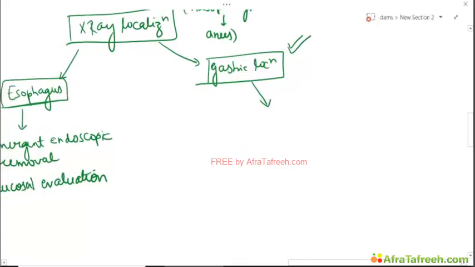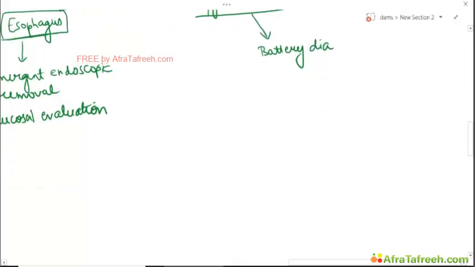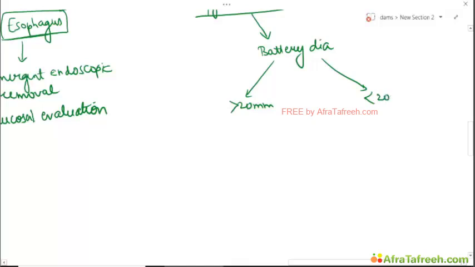So now you look at the battery diameter. If you can determine the battery diameter by history or by examining corroborative evidence, it could be more than 20 millimeter or less than 20 millimeter.